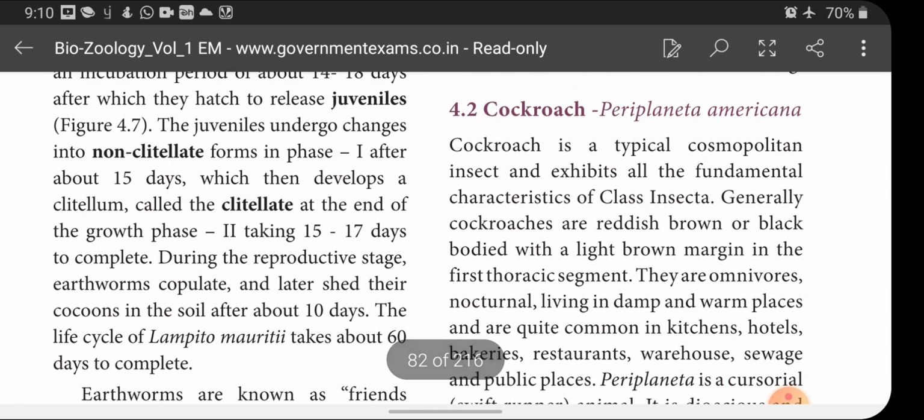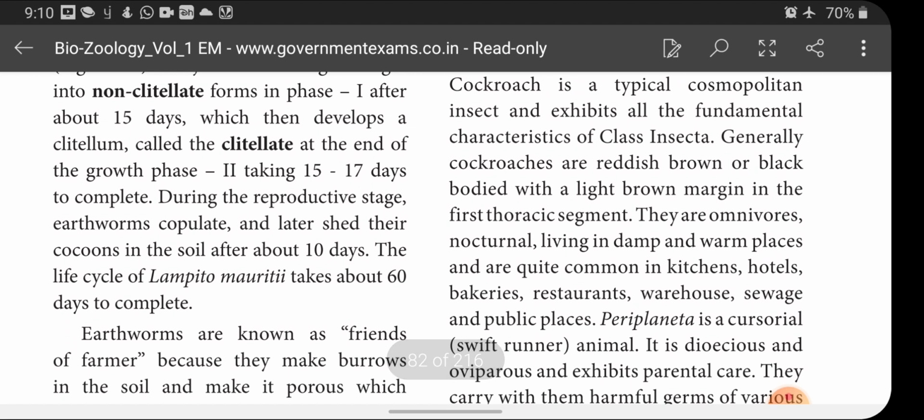Today I am going to talk about the cockroach. Till our last class, I have discussed with you about the earthworm, and today I am going to discuss with you about the cockroach. Its scientific name is Periplaneta americana. Cockroach is a typical cosmopolitan insect. That means it can exist everywhere and exhibits all the fundamental characteristics of class Insecta.